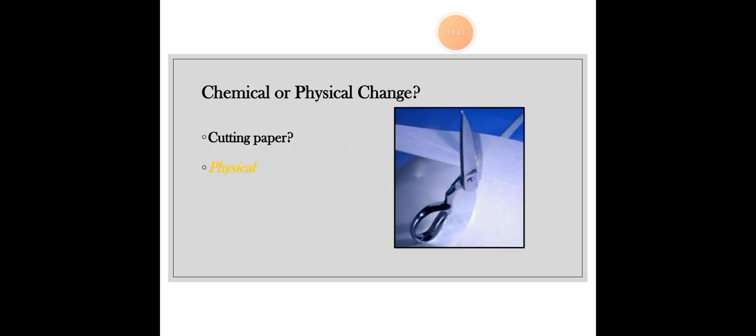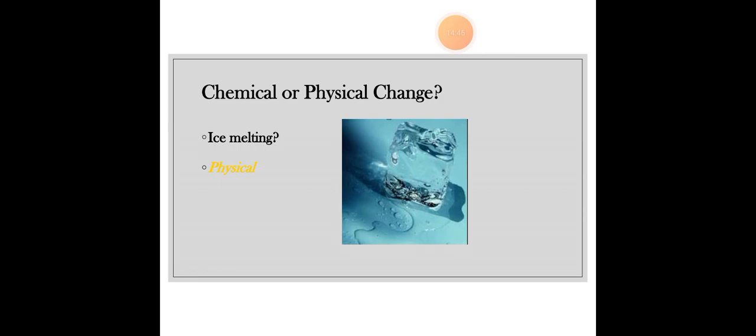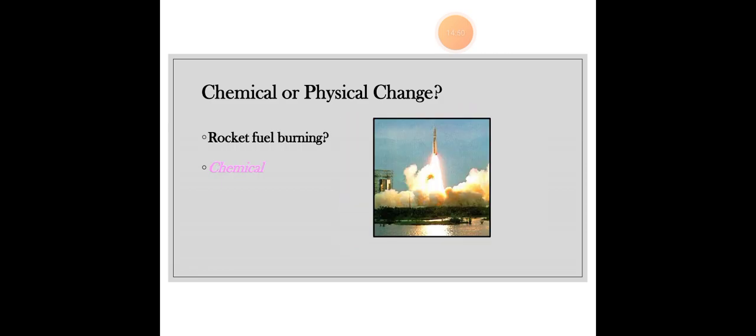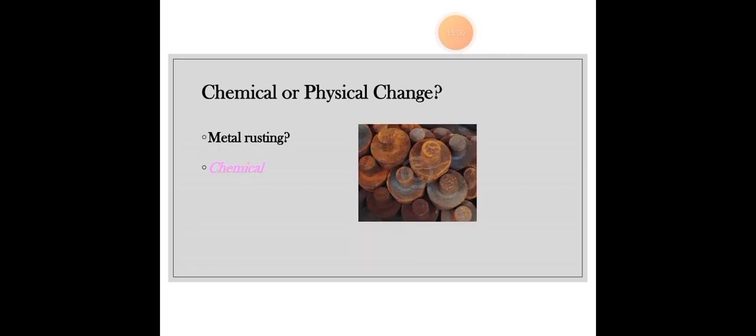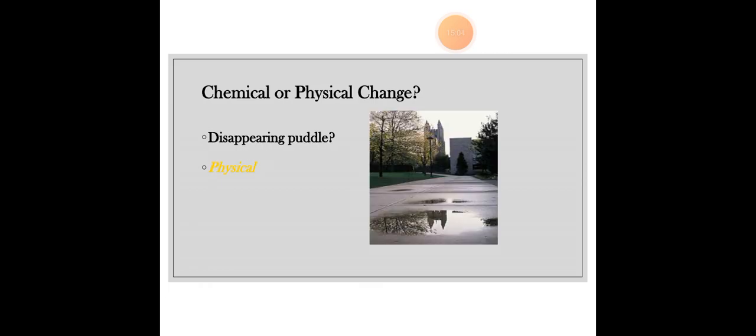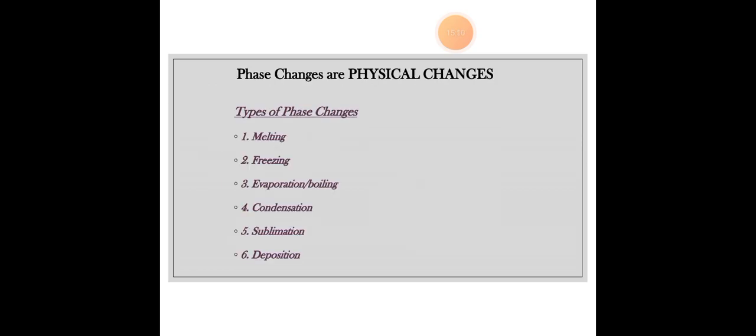Then chemical or physical, you need to know this. It's already done here, but cutting paper, again, is physical. Ice melting is physical. Again, I told you torch burning is chemical. Rocket fuel burning is chemical, because definitely it cannot be brought back to its original form. Then sewing cloth is physical, because the pieces can be joined together. Metal rusting is also chemical. Metal cannot be brought back again. Disappearing metal is physical. Puddle can come back again.